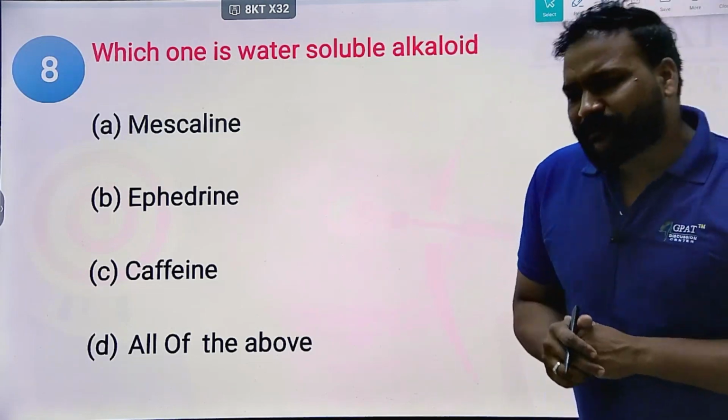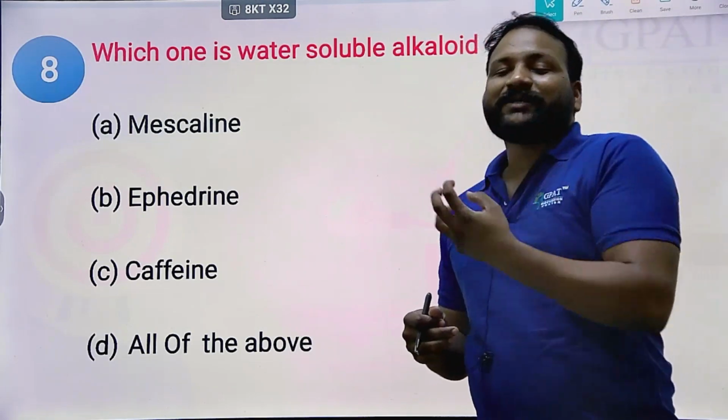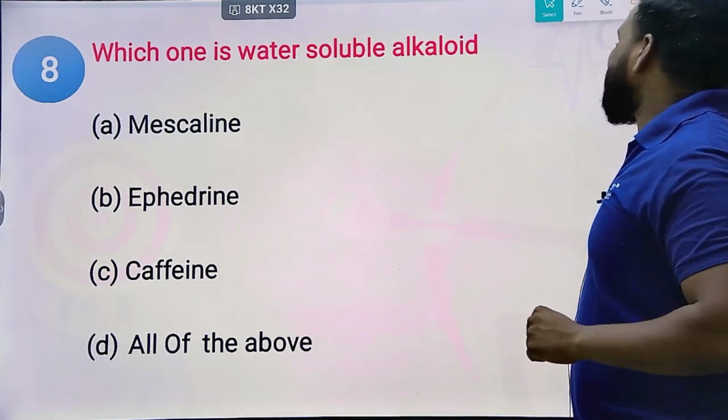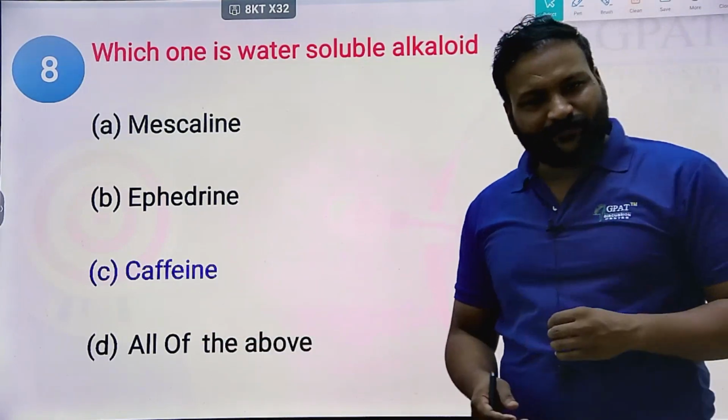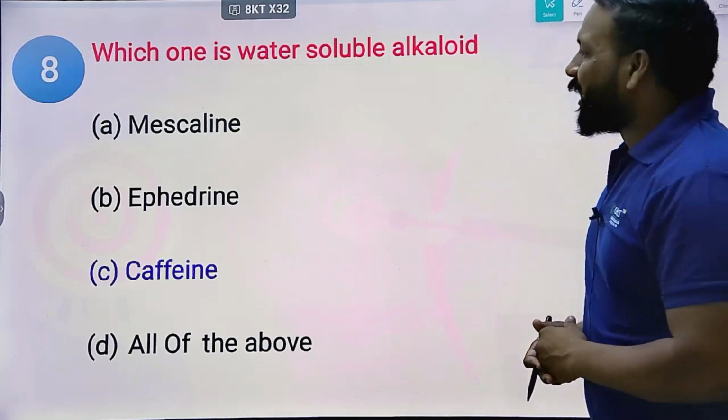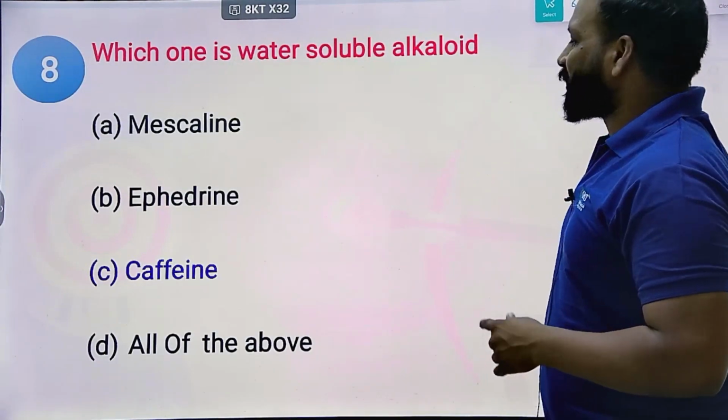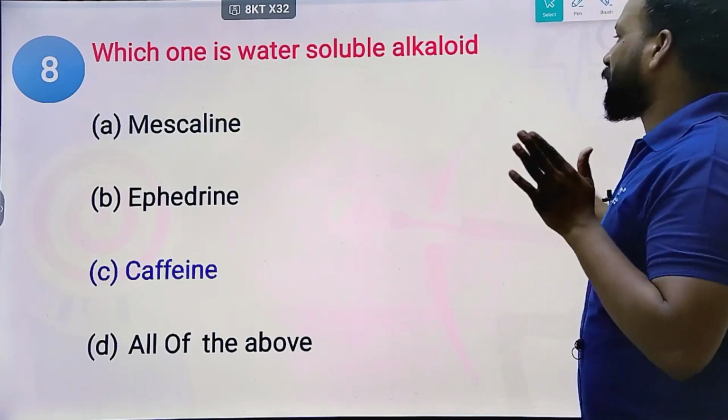So how do you prepare a decoction, and with what type of alkaloid are you going to prepare it? Simple, I gave you the hint already. Caffeine is a water soluble alkaloid. Yes, the right answer is caffeine, a water soluble alkaloid.